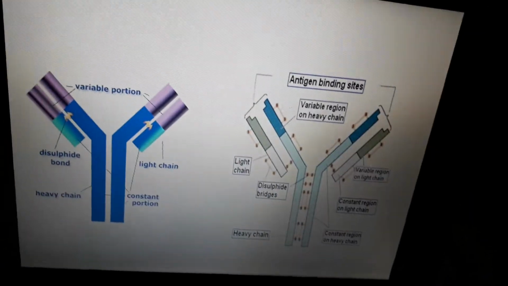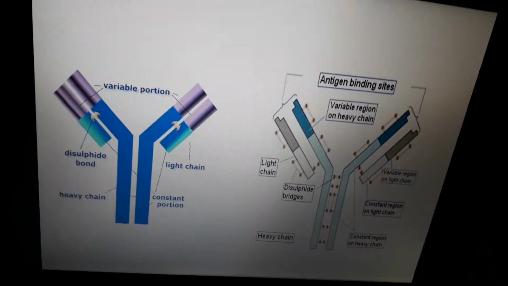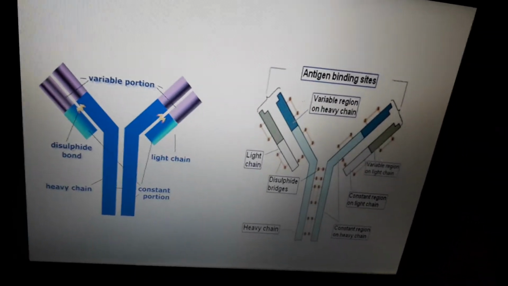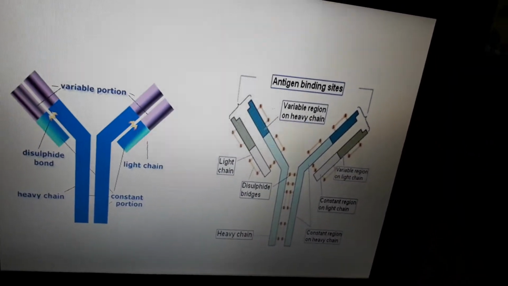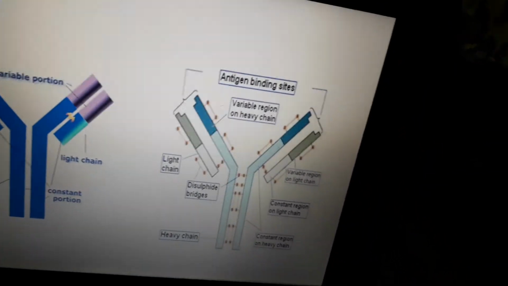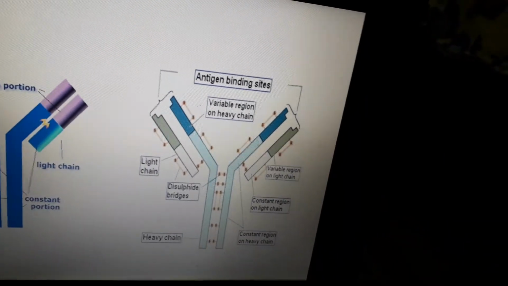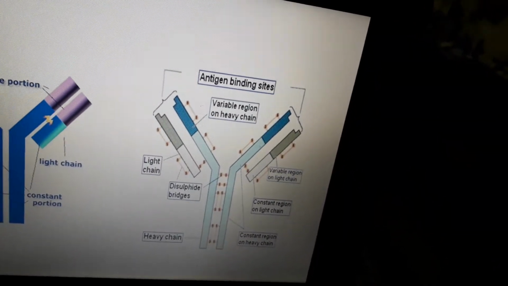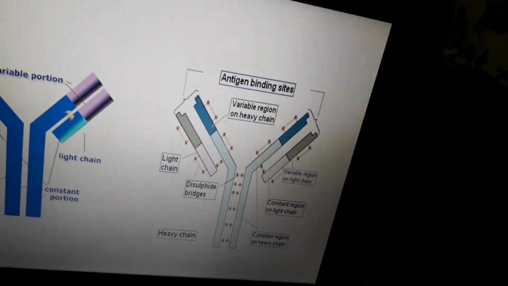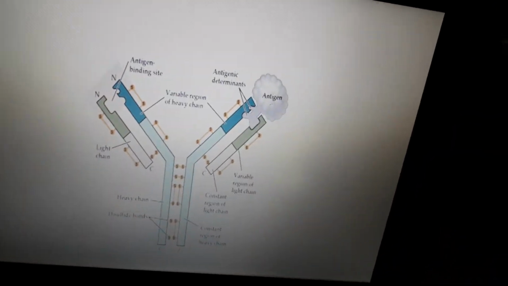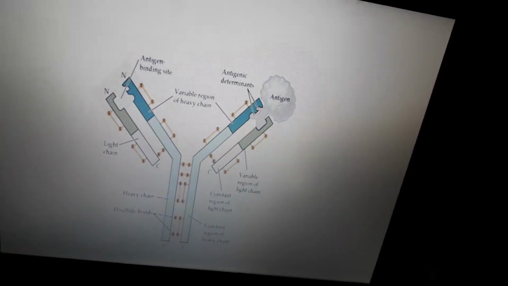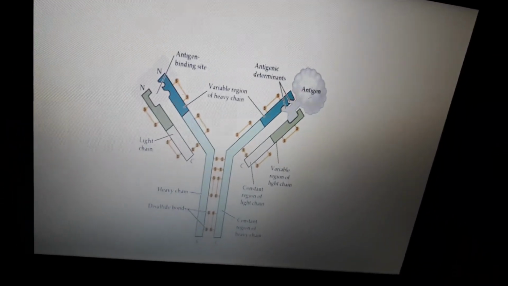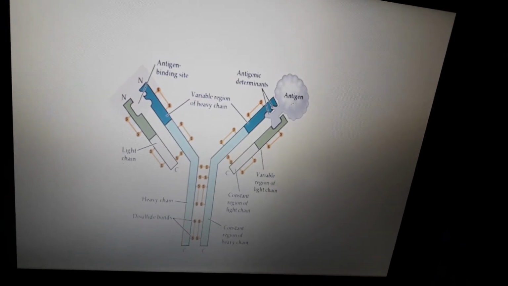So this is the structure of an antibody. It has this variable structure and the constant portion, that is the Fc region. Due to this Y-shaped structure, this is the antigen binding site where an antigen will bind. The antigen binds on the antigenic determinant site, and the lower part of the Y-shaped arm is the constant region. It is present on the cell surface.